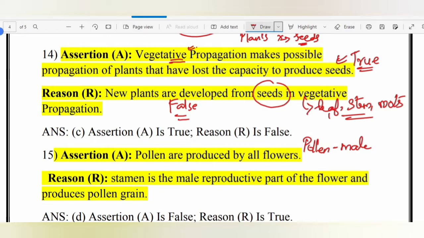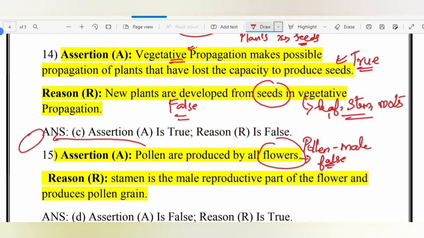There are two types of flowers, unisexual flowers and bisexual flowers. Unisexual flowers carry only one reproductive part, either the male reproductive part or the female reproductive part. So in such plants, the flowers carry either only the male or only the female reproductive part. This statement is false because in those flowers where only the female reproductive part, the gynoecium, is present, pollen are not produced, since they are present in the